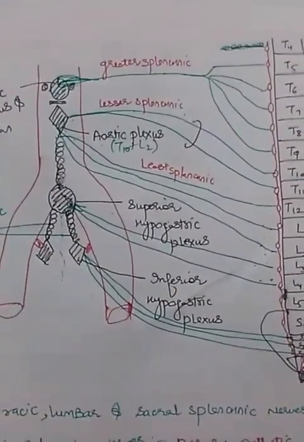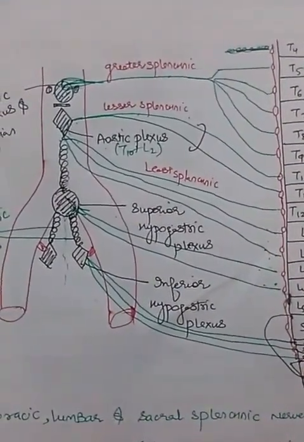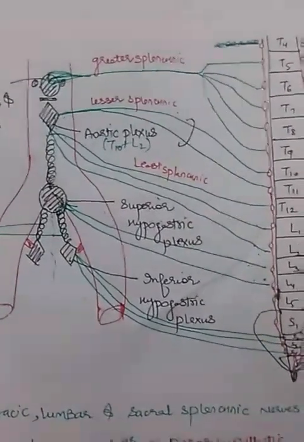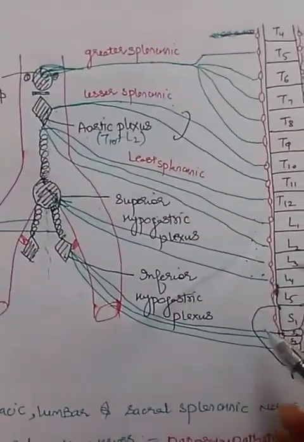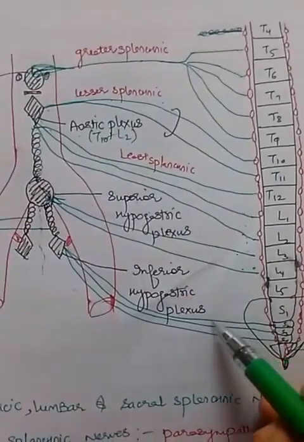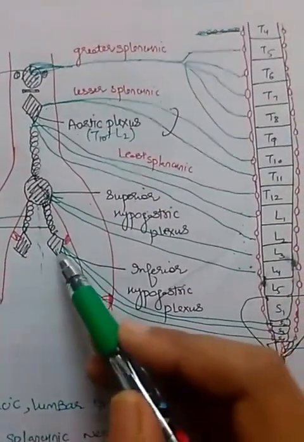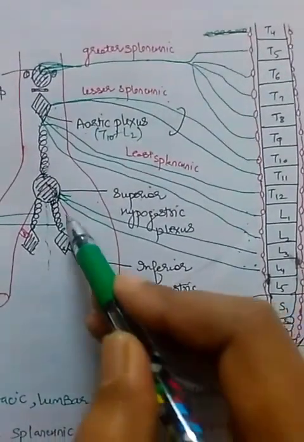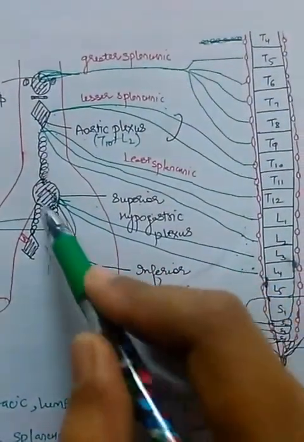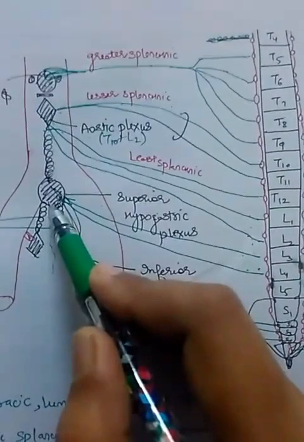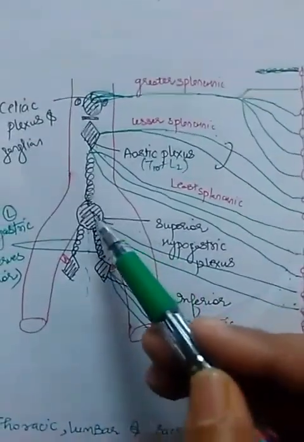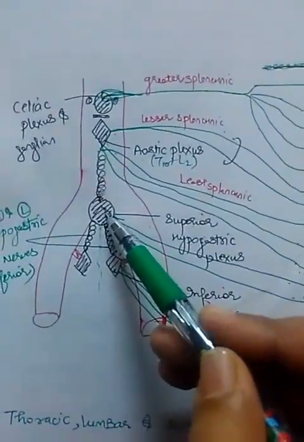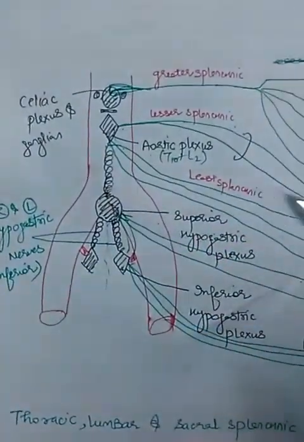Although the superior hypogastric plexus is purely sympathetic, it receives some fibers from the pelvic splanchnic nerves, which reach first the inferior hypogastric plexus, and from there they continue into the superior hypogastric plexus. Is it clear? So this was about the superior hypogastric plexus. Rest of the detail I will tell later.